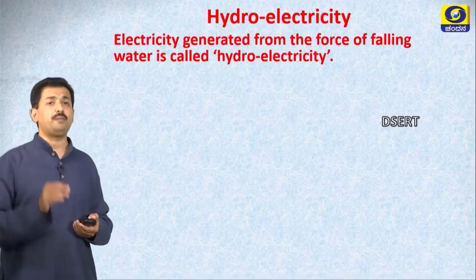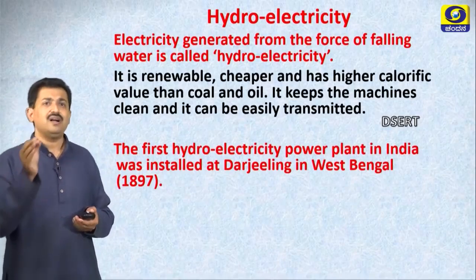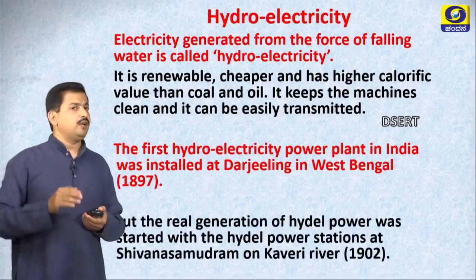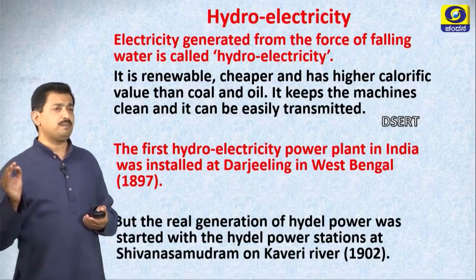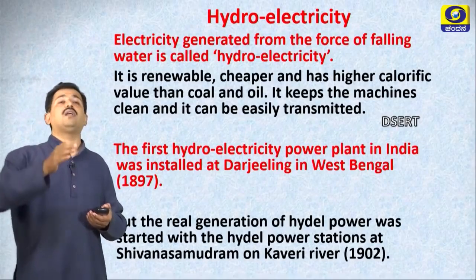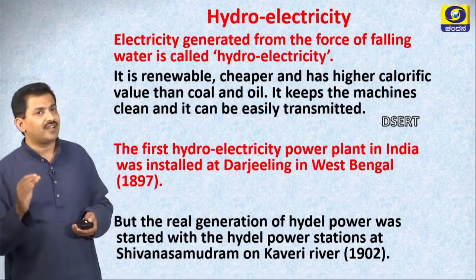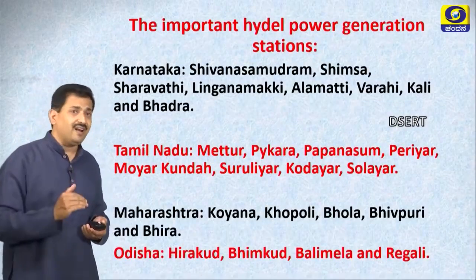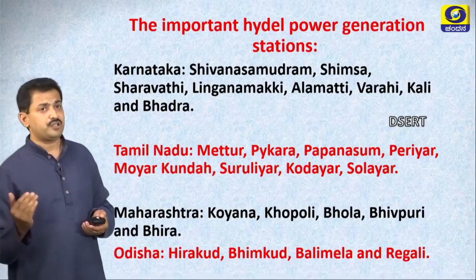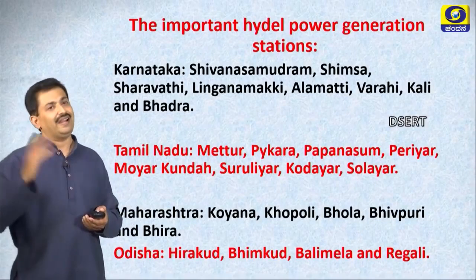Let us move on to the next topic, hydroelectricity. Hydroelectricity is renewable, cheaper and has higher calorific value than coal and oil. You know very well, the first hydroelectric power plant was started at Darjeeling, but it was unsuccessful. The second, successful hydroelectric generation was at Shivanasamudram across the river Kaveri. In Karnataka, you have hydroelectric power generating stations at Shivanasamudram, Shimsha, Shravati, Linganamakki, Varahi, Alamatti, Kali, etc.